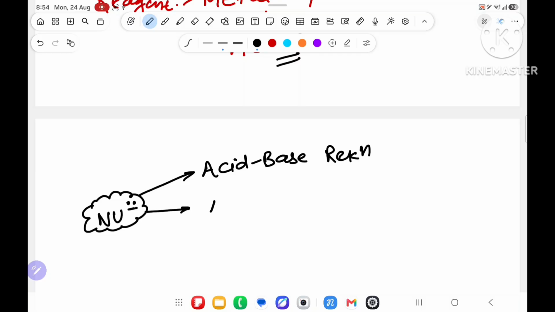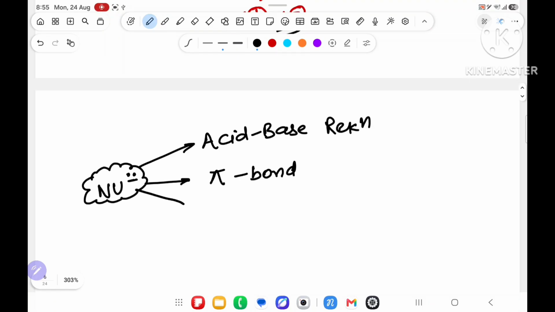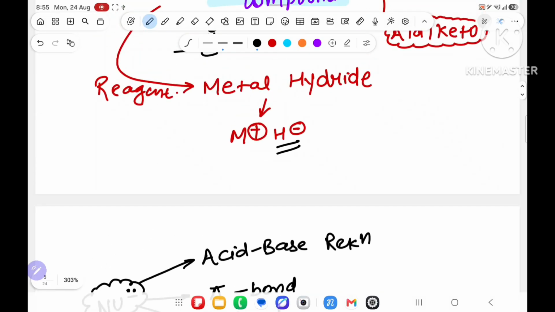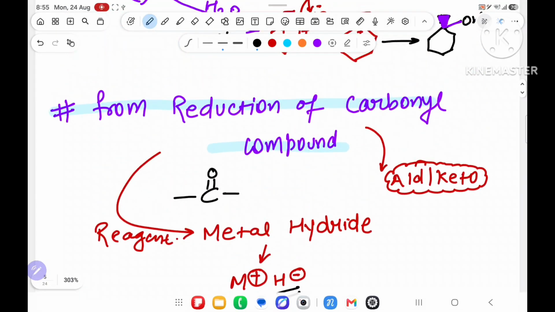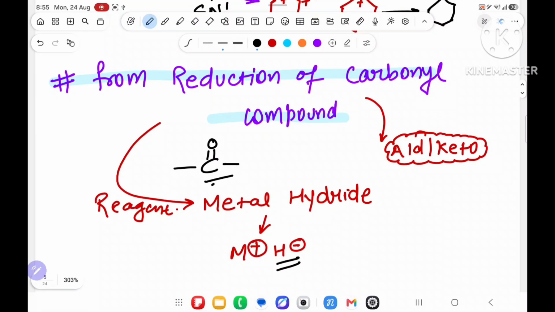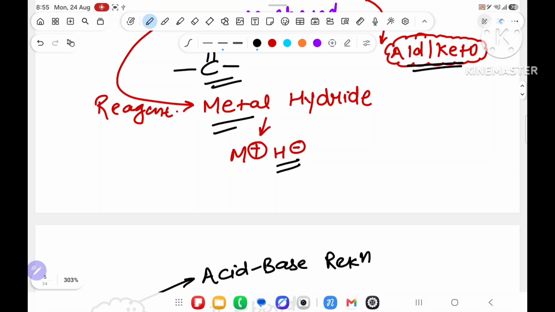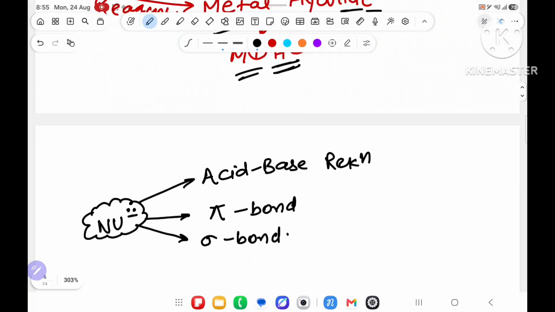After that, if acid-base reaction is not possible, then it will do pi bond reaction. If pi bond is also not possible, then it will do sigma bond reaction. Understanding the point means, any nucleophile H minus is there, then first of all reduction of carbonyl compound, especially for aldehyde and ketone, over here the reagent we will take is metal hydride M plus H minus.